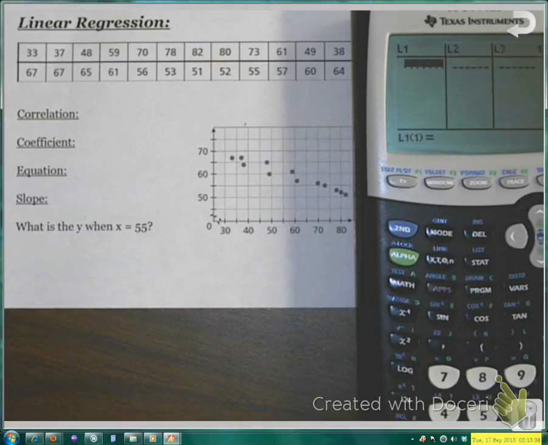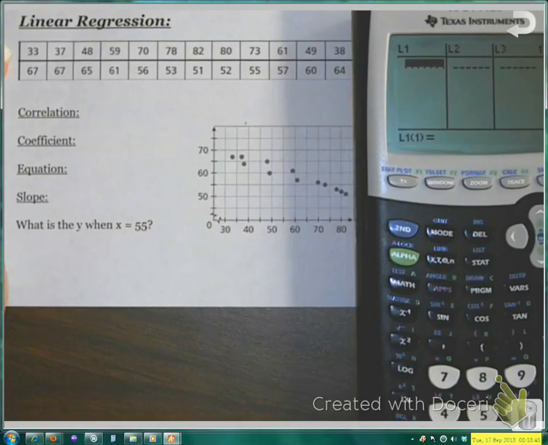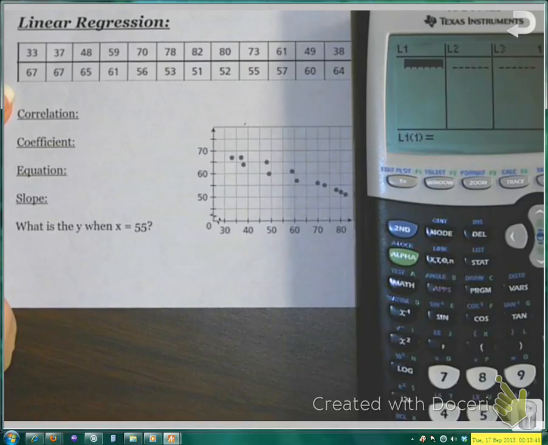Alright, we have two columns there. We have L1 and L2. The X values always go into L1, and the Y values, or the range, is going to go into L2. So we're going to enter each one of these. I'm going to type the number in. Notice it appears at the bottom.